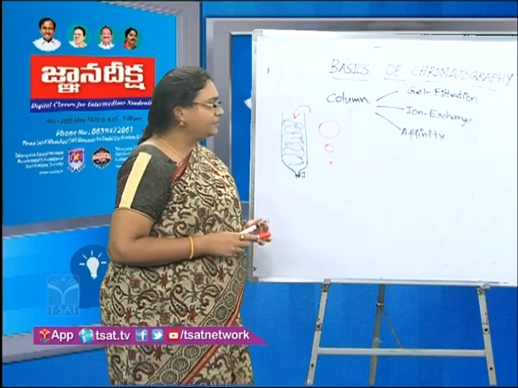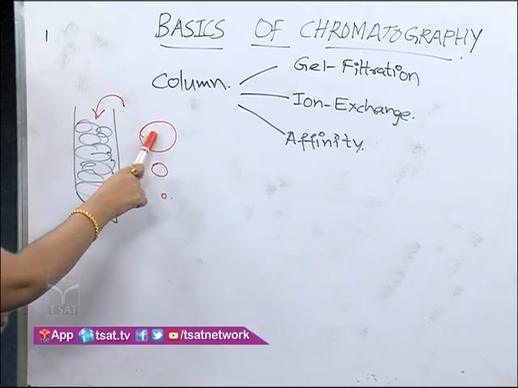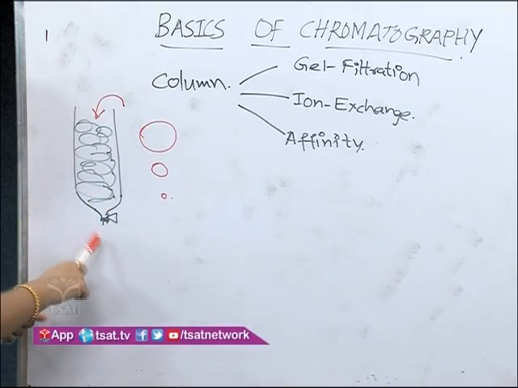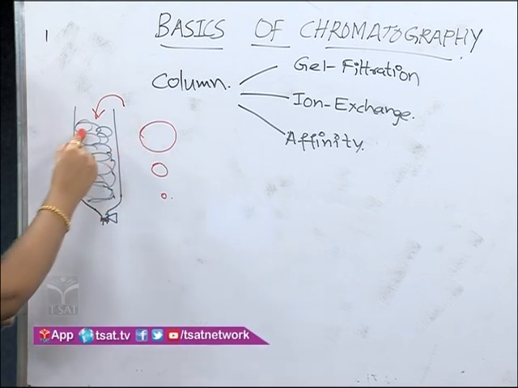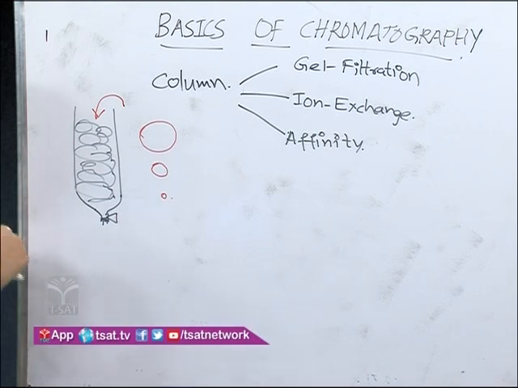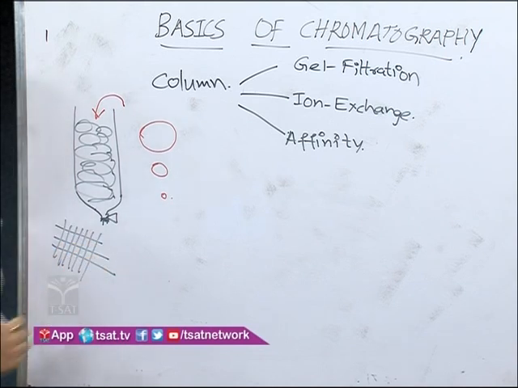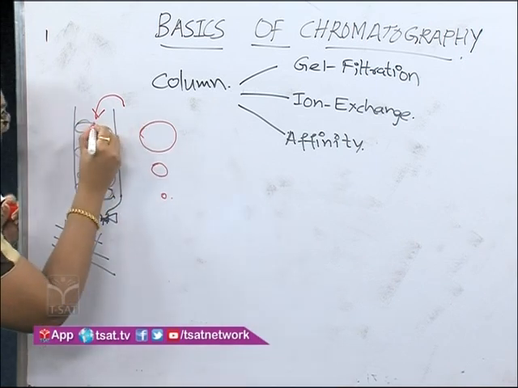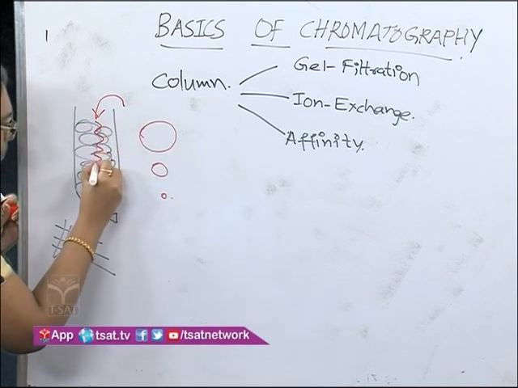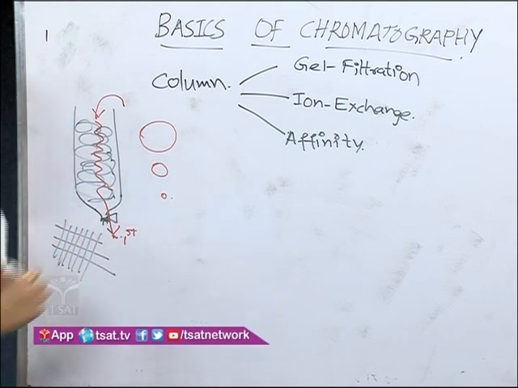Now what happens? According to the gel filtration technique, the larger molecules will be the first to get eluted out. Why? Because can these larger molecules fit into that small mesh? The mesh size I have shown is very small, closely knit. So the larger molecule will just move in between those pores and be the first to get eluted out.